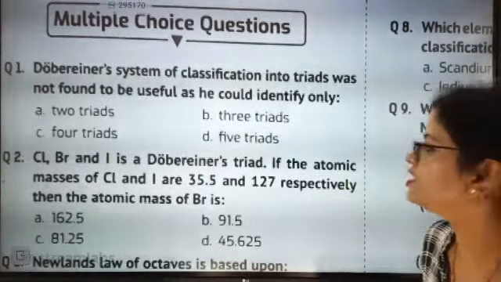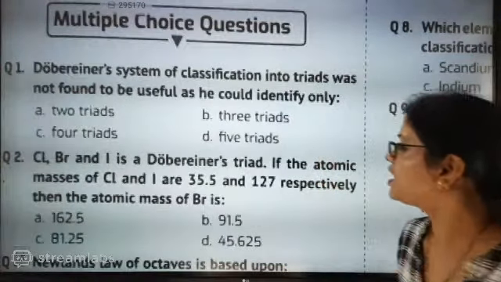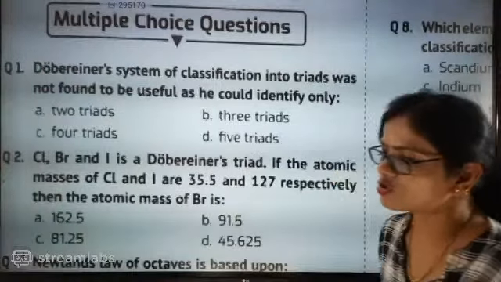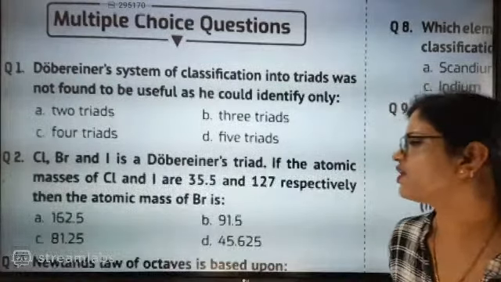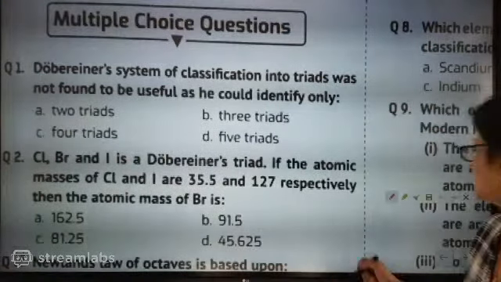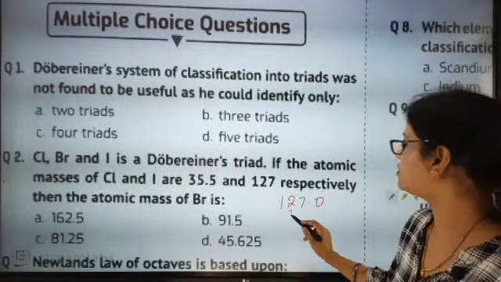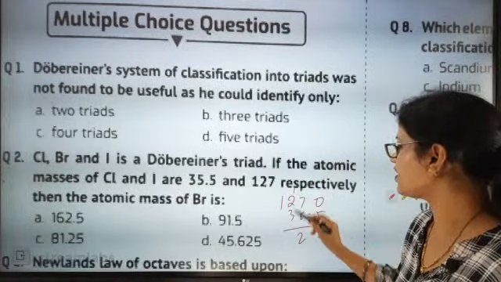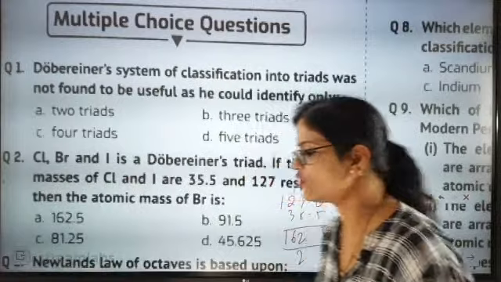Chlorine, bromine and iodine form a Dobereiner triad; the atomic masses of chlorine and iodine are 35.5 and 127 respectively. Then what could be the atomic mass of bromine? 91.5. How can it be 95.5, beta? Add this immediately. 127.0 and 35.5 add up, and divided by 2 it is going to be 81.2 something. So answer C is going to be the correct answer.